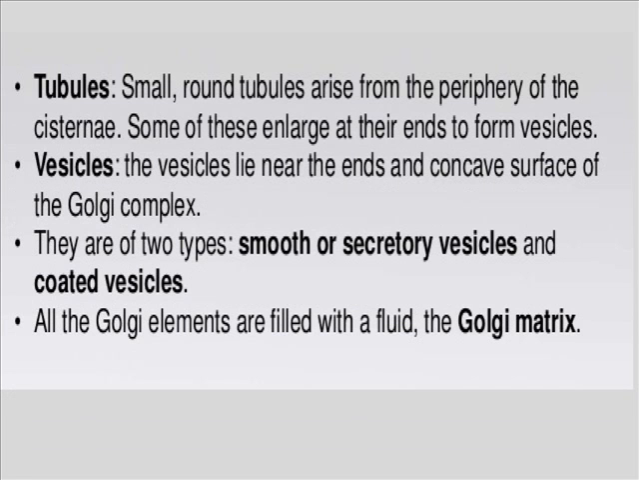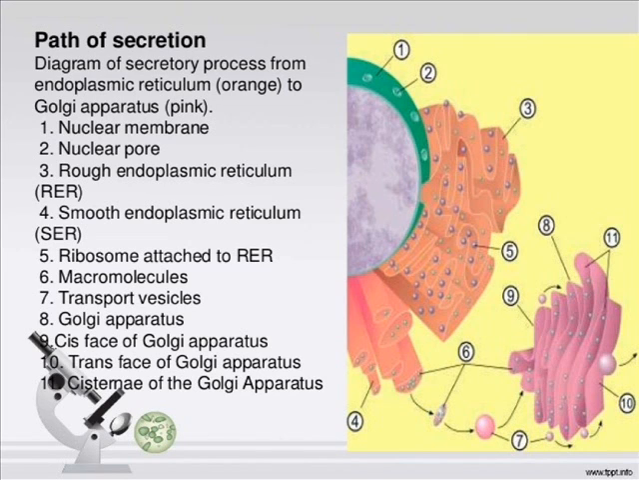So here we have two different types of structures, namely tubules and vesicles. Tubules are small round tubules arising from the periphery of the cisternae. Some of these enlarge at their ends to form vesicles. And vesicles lie near the ends and concave surface of the Golgi complex, which are of two types, namely smooth or secretory vesicles. And all the Golgi elements are filled with a fluid called Golgi matrix. So in this picture, we can see the path of secretion.